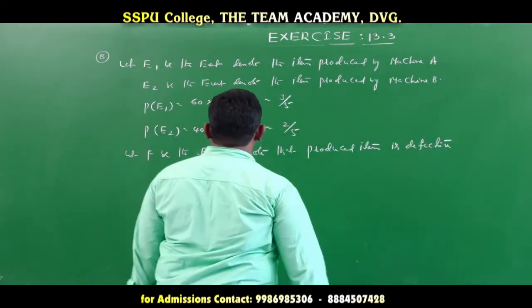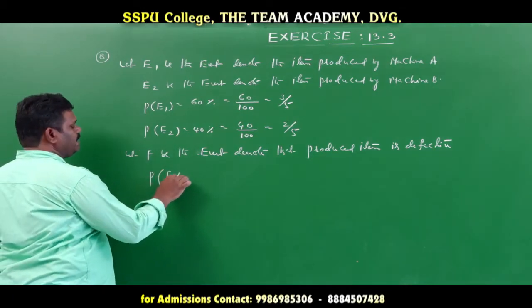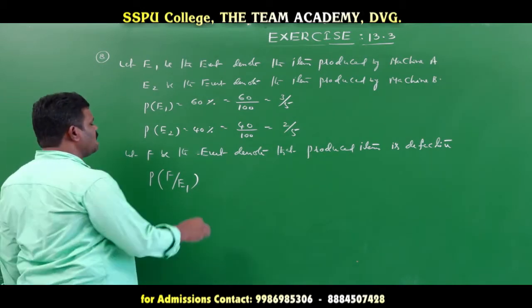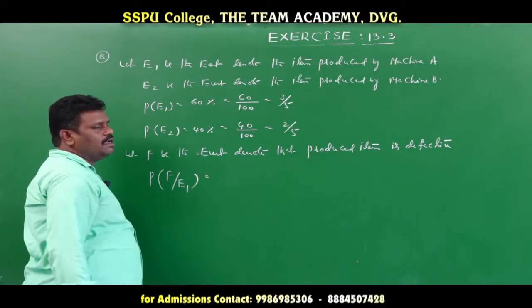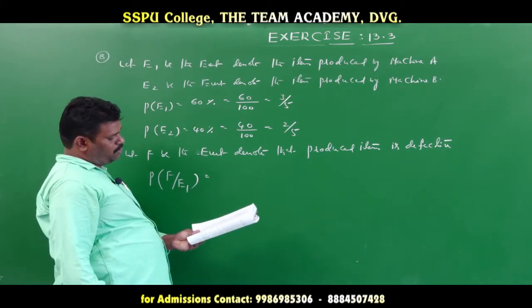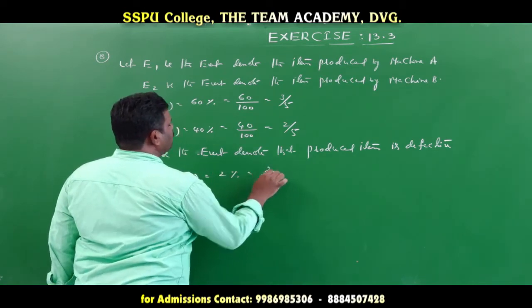The produced item is defective. Now, probability of F given E1, that the defective item is produced by machine A. Machine A produces defective items 2%, which is given. That is equal to 2 by 100.